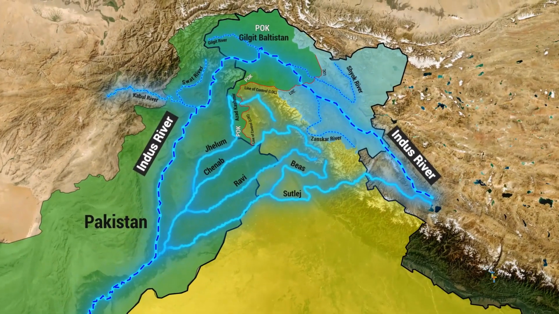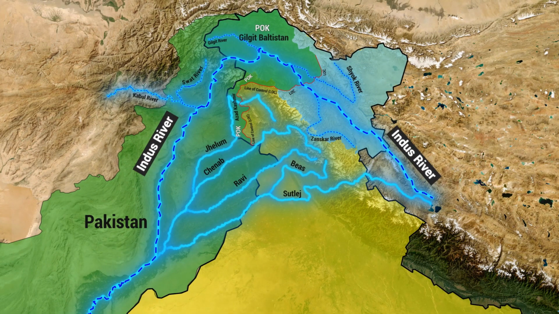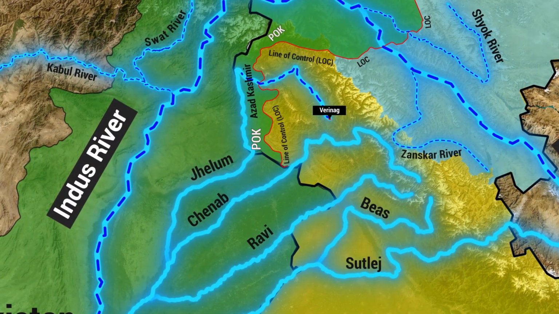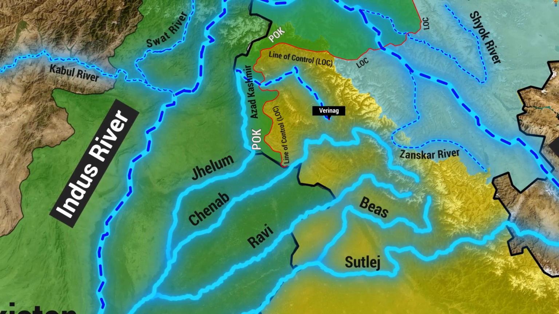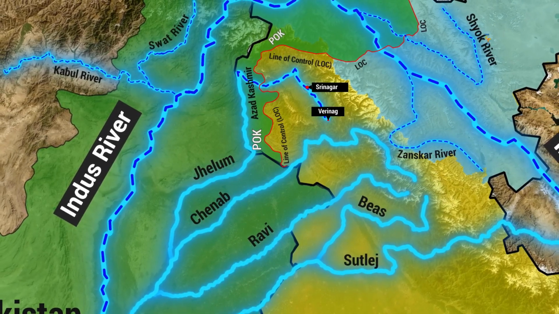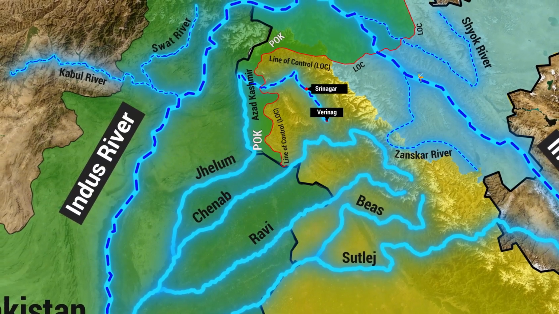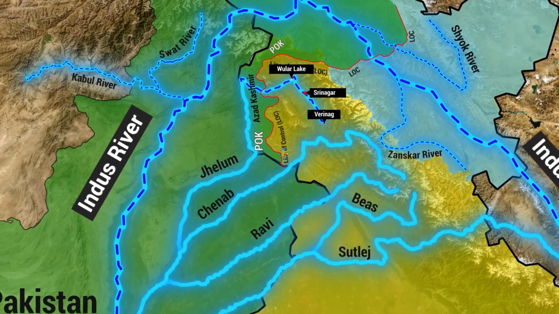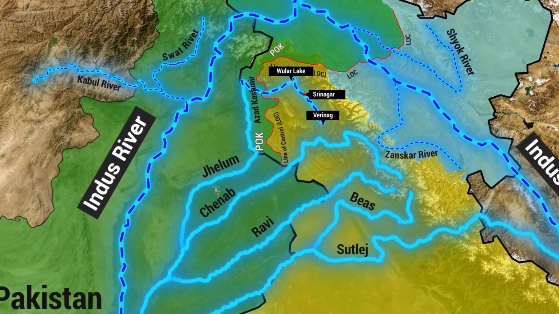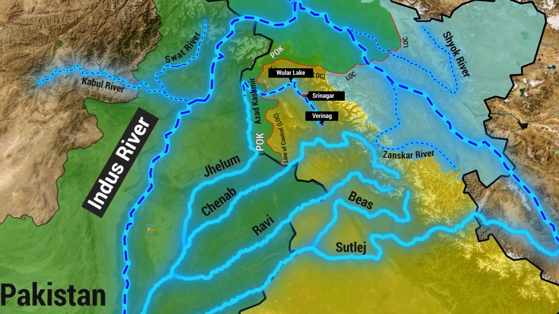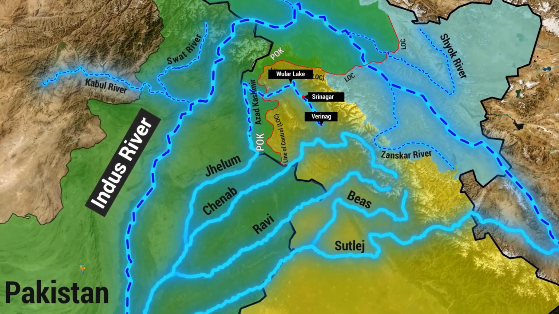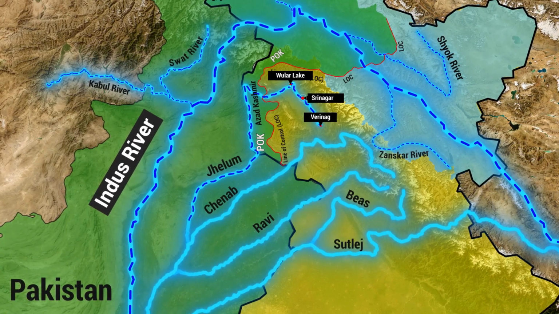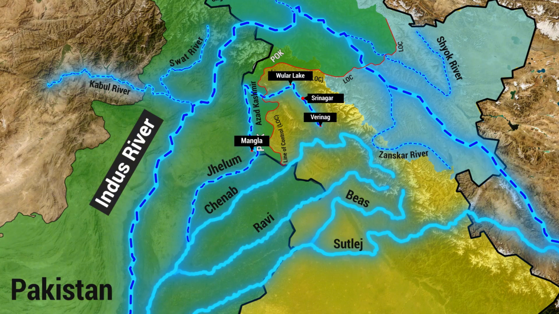Now let's look at some of the major tributaries of the Indus River. The Jhelum River originates near Verinag in Jammu and Kashmir. Then it flows northwest. Srinagar, the summer capital of Jammu and Kashmir, is situated on its banks. Wular Lake, the largest freshwater lake in India, is also located on the Jhelum River. The Jhelum forms a portion of the border between India and Pakistan before entering Pakistan near Mangla and joins the Chenab River.